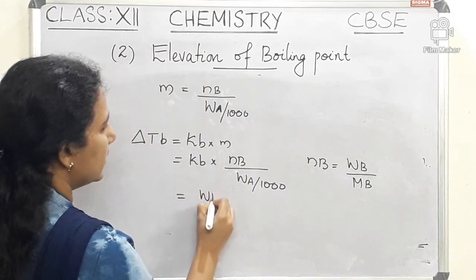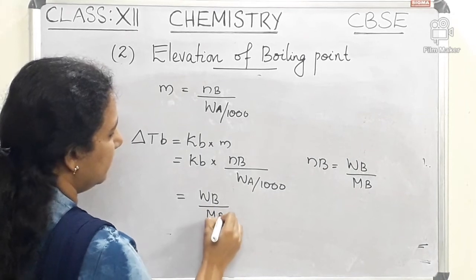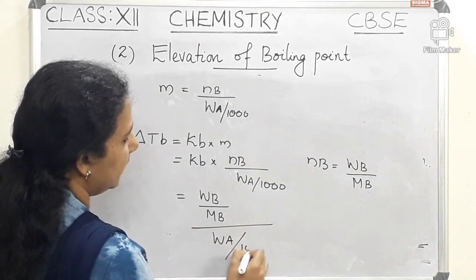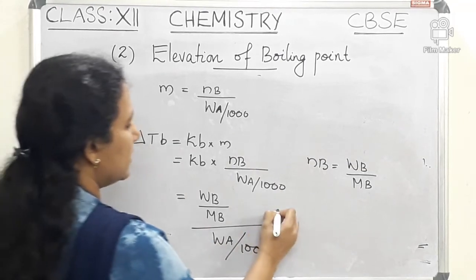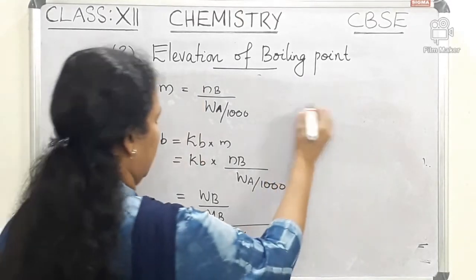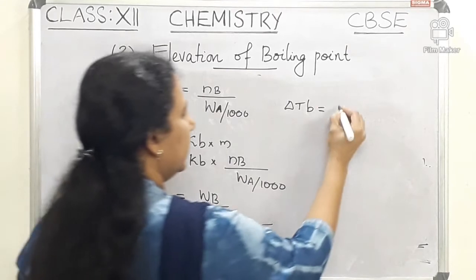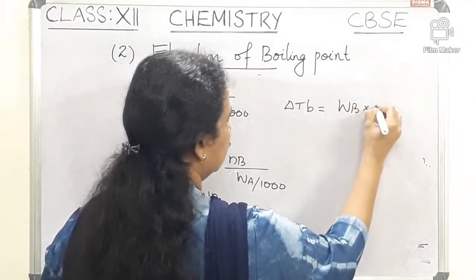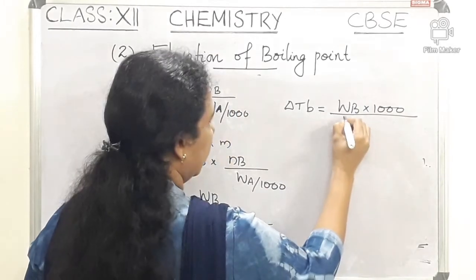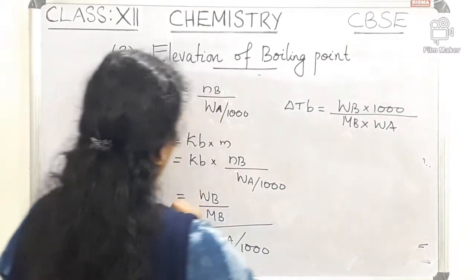So we can write WB divided by MB, the whole divided by WA divided by 1000, which gives WB into 1000 divided by MB into WA.